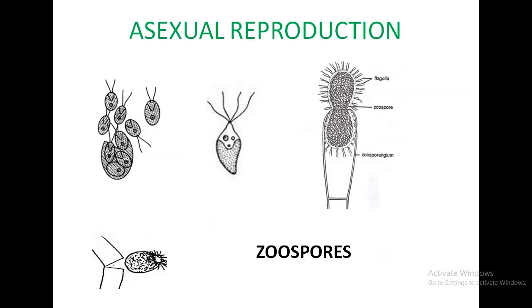When we see asexual reproduction, the most important asexual reproductive bodies are zoospores. In Chlamydomonas, there are 2 flagella. In the macrozoospore of Ulothrix, there are 4 flagella. And in Vaucheria and Oedogonium, there are many flagella.